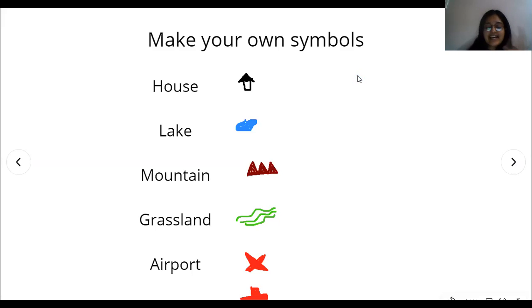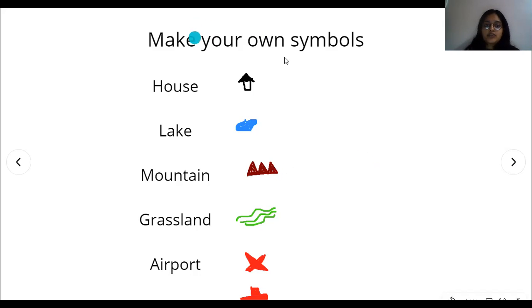So friends, Didi has tried by herself and with her poor drawing skills, I have tried to make some symbols like house in my map may look like this, lake may look like this, mountains would look like this, airport would look like this with a small airplane, and hospital would look like this with a small plus sign, because I've seen a lot of times on ambulance ऐसा plus sign दिखता है, hospitals में भी बहुत बार ऐसा red color का plus sign दिखता है. Mountain, I have made many mountains. Grassland I have made with green color like this. Like that, you can also make your own symbols.